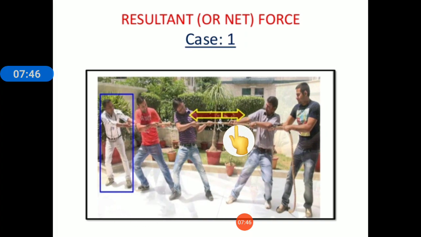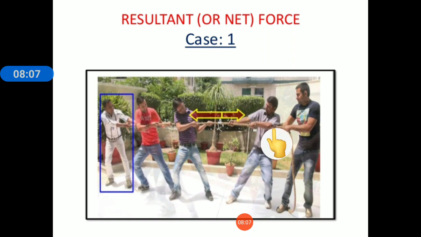Here, see, when we play tug of war, these men are pulling the rope. Here the force is from right to left, and here the force is in the opposite direction.